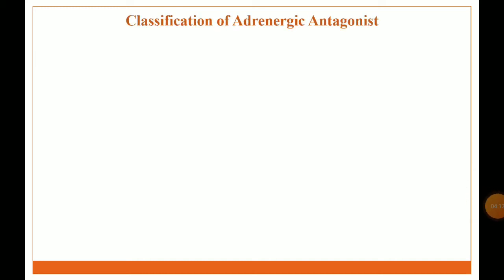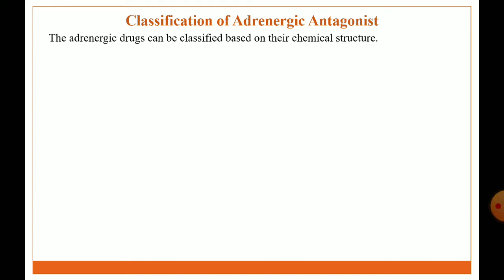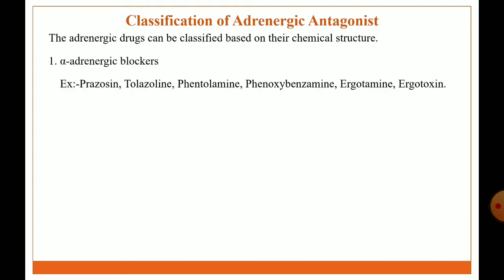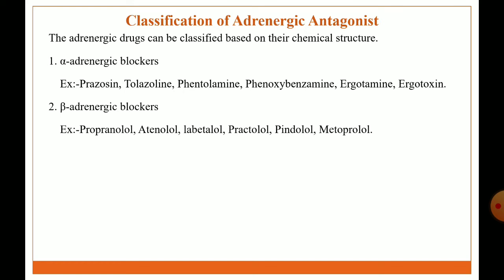Classification of adrenergic antagonist. Adrenergic drugs can be classified based on their chemical nature. First class is alpha adrenergic blocker. Example: prazosin, tolazoline, phentolamine, phenoxybenzamine, ergotamine, ergotoxine. Second class is beta adrenergic blocker. Example: propranolol, atenolol, labetalol, practolol, pindolol, metoprolol. Next class is adrenergic neuron blocker. Example: reserpine, guanethidine.